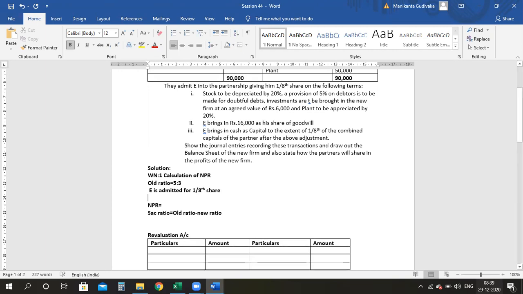Therefore, we need to do 1 minus 1/8, because we are expected to assume the whole share of the firm as 1. From that, you are minusing 1/8.